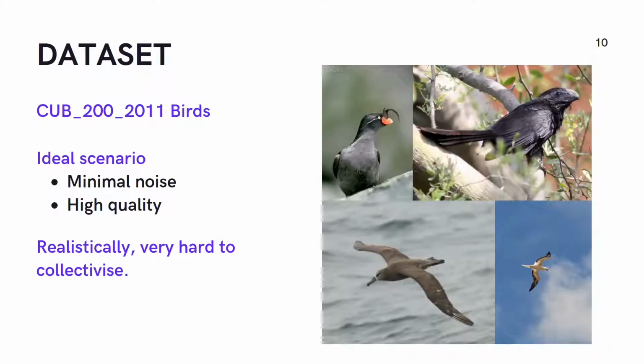The dataset used for training the generative adversarial network throughout the course of our study is CUB 200-2011. The dataset contains images of various different species of birds, and some of the images can be seen on the screen. Now, in the ideal scenario when it comes to a dataset for any network or machine learning model, the dataset must contain minimal noise and should be of high quality, as mentioned earlier as well. However, that is very hard to achieve in real life.